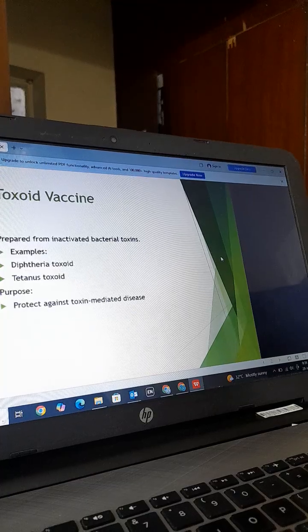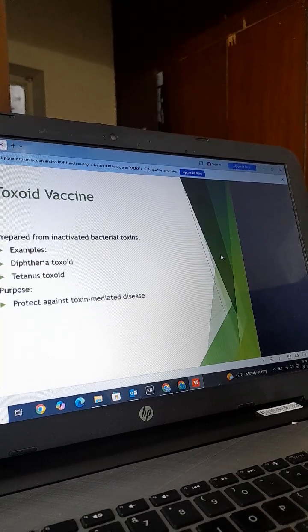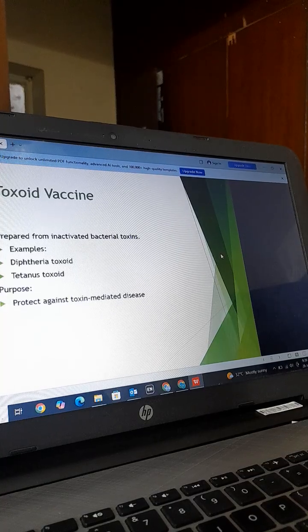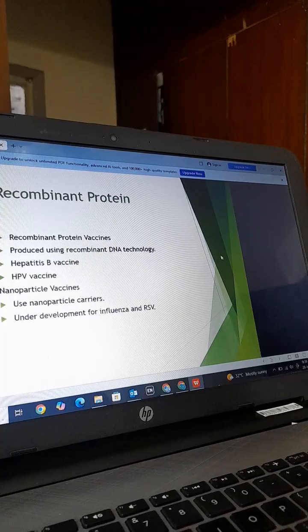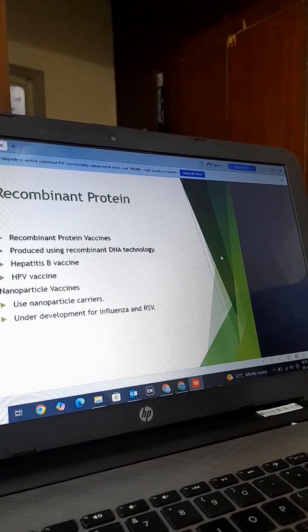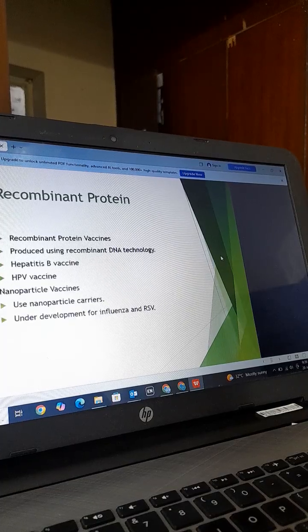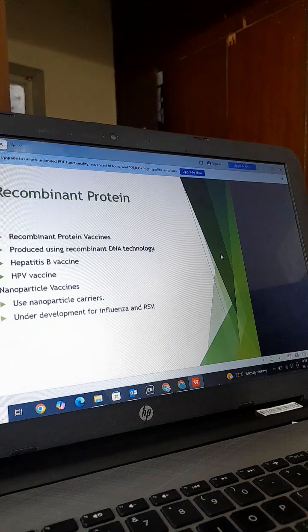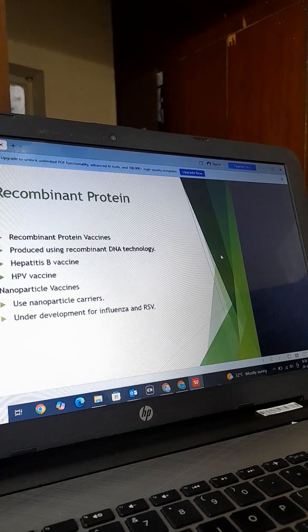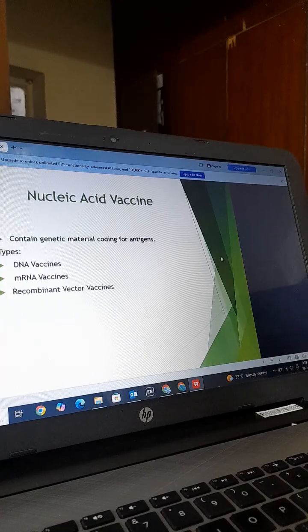What are the toxoid vaccines? Toxoid vaccines are prepared from inactivated bacterial toxins. Examples: diphtheria toxoid, tetanus toxoid. Purpose: protects against toxin-mediated diseases. So, what are the recombinant proteins? Recombinant protein vaccines are produced using recombinant DNA technology, for example the hepatitis B virus vaccine and the HPV vaccine. Nanoparticle vaccines use nanoparticle carriers and are under development for influenza and RSV.